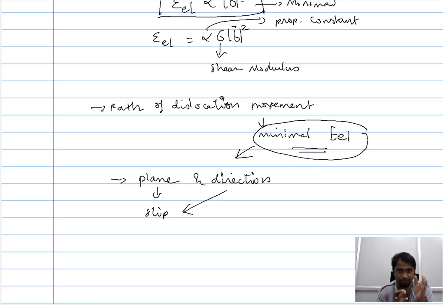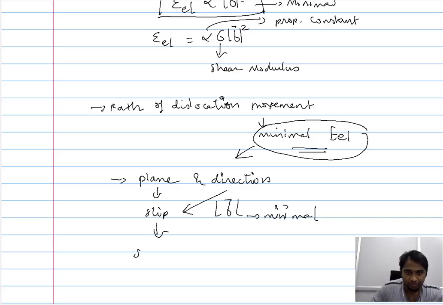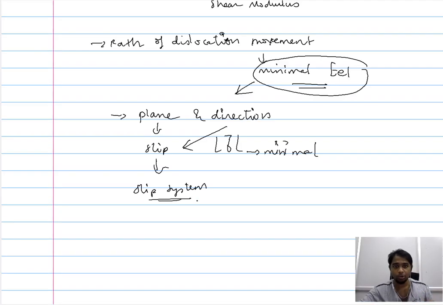This choice of the slip plane and slip direction is because in that plane and in that direction the magnitude of the Burgers vector is minimal. So the dislocation chooses this particular path, and this combination of plane and direction is what is referred to as the slip system. So what is a slip system? The slip system is a combination of plane and direction which the dislocation chooses to propagate. The reason it chooses that particular plane and direction is that the Burgers vector is minimal, which means the overall energy change introduced into the material because of the propagation of the dislocation is also minimal.